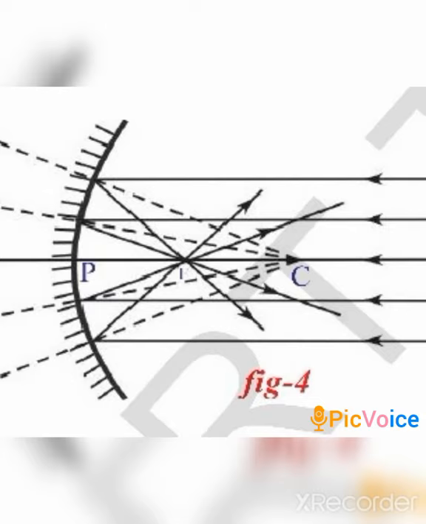You know that rule number 3, sorry, when a ray which is parallel to the principal axis touches the concave mirror, it would be reflected through the focus. So all these rays are getting reflected through the focus. So the energy which is coming from the sun in the form of light will have the maximum power at the focus.